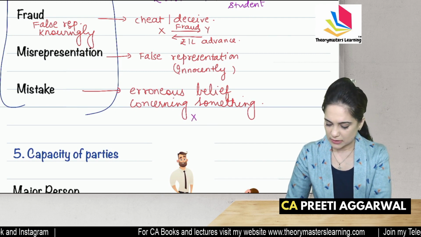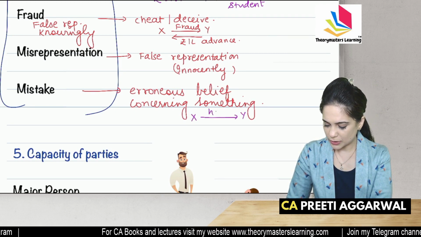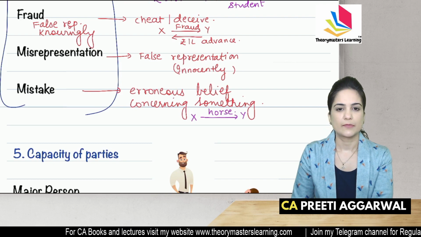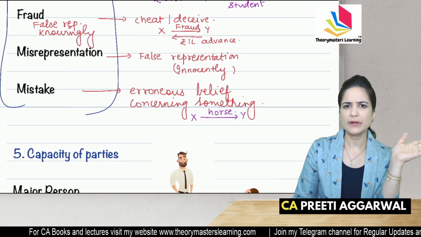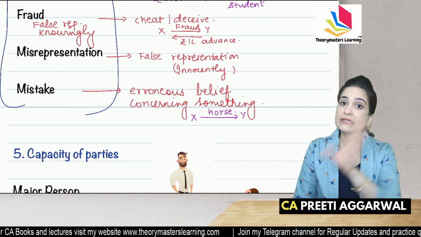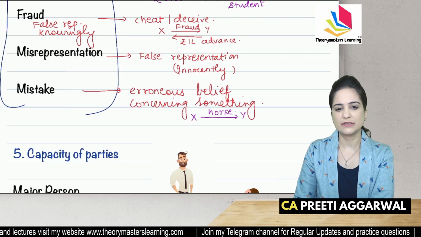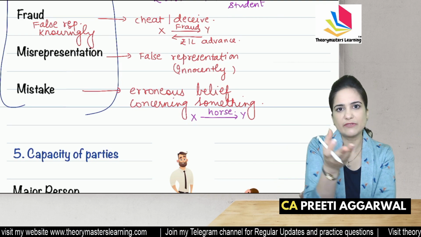X sold a horse to Y. Now, horse is in the stable. They think that the horse is alive. But the fact is that the horse had died in the stable. They were not even aware of it.